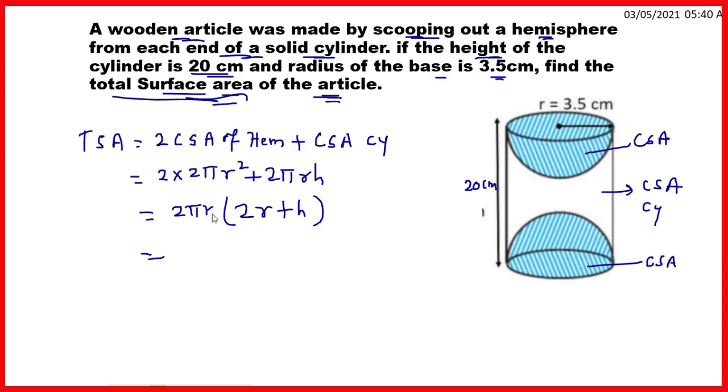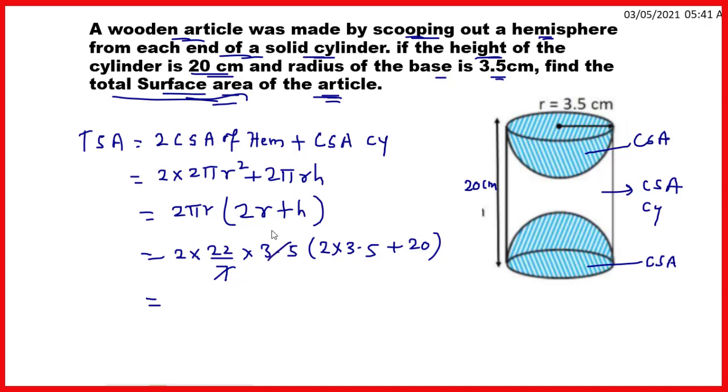Now we will put the values of r, h and pi. So 2 into 22/7, pi is 22/7, into r, that is 3.5, into bracket, here it is 2r, that is 2 multiplied by 3.5 plus h, and h is 20 centimeter.